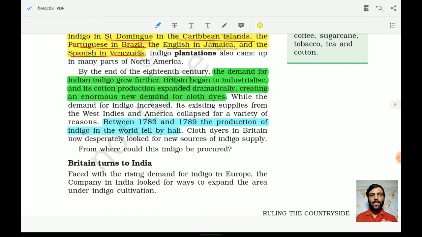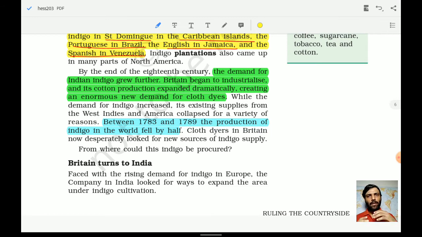Britain began to industrialize, and whenever any area or country starts to industrialize, it requires things in huge demand. Now it becomes mechanized, and anything mechanical produces at a faster speed.